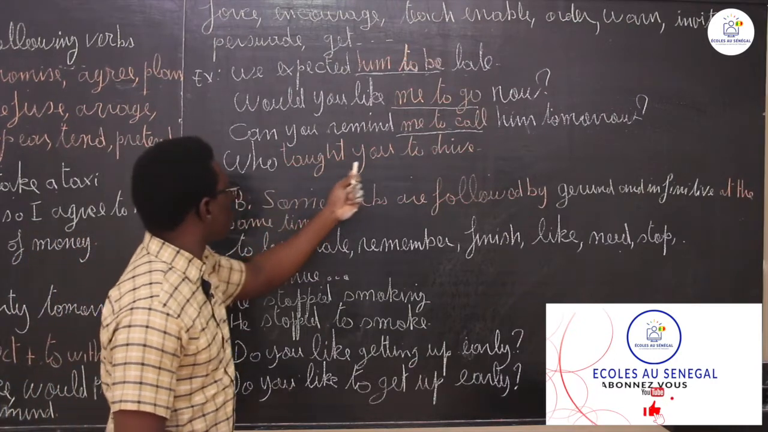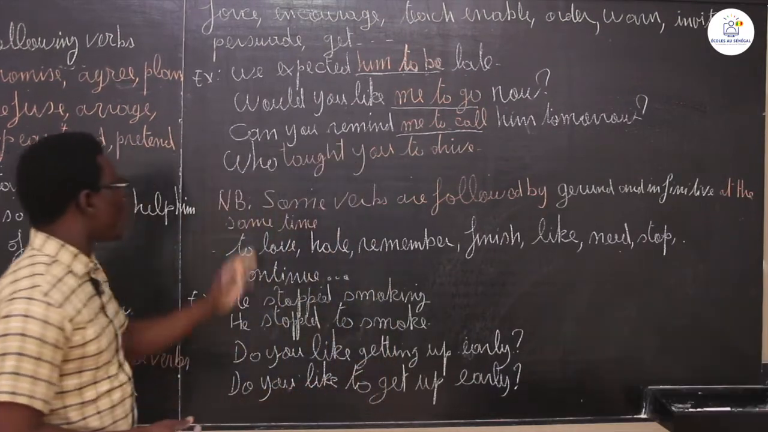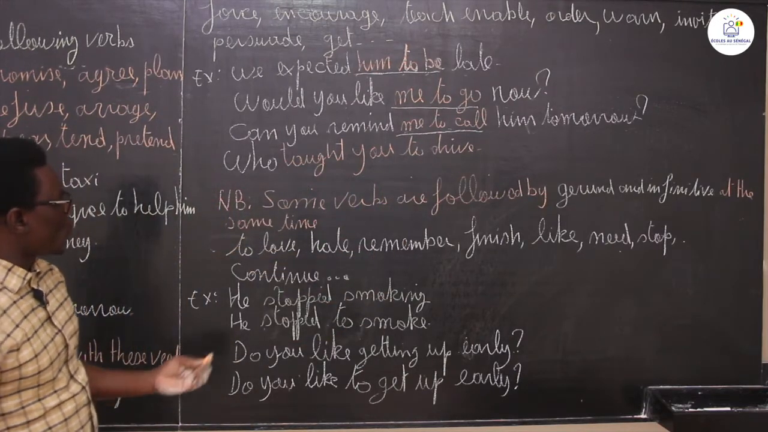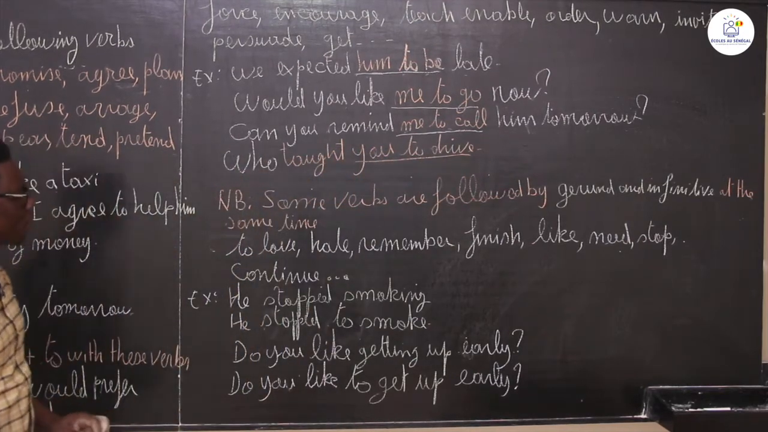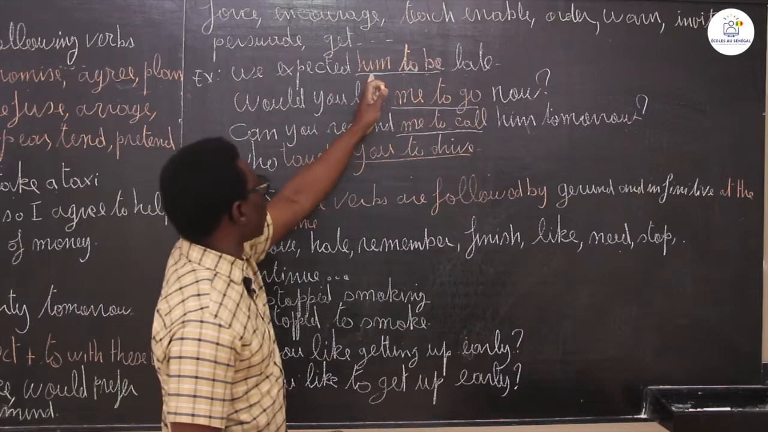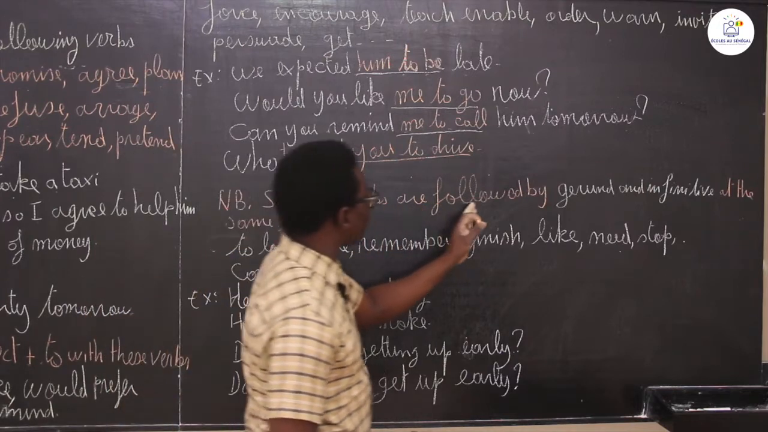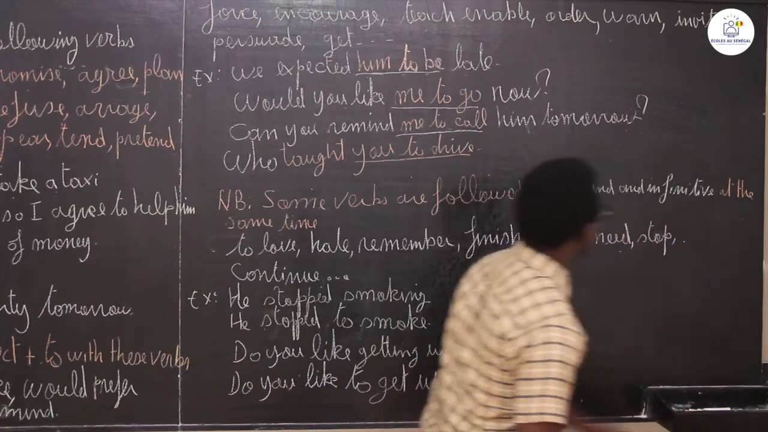Who taught you to drive? Taught, of course, is the past of teach. Who taught you to drive? So you have here you to drive, object plus infinitive with to. So these are also some verbs with which we use the infinitive, but before the infinitive you have the object. Okay. Next, NB: some verbs are followed by a gerund or an infinitive at the same time.